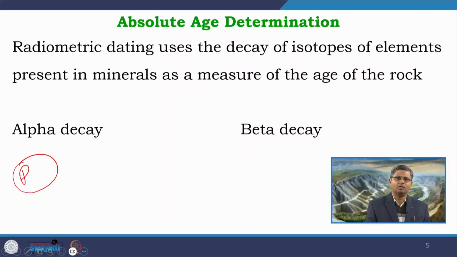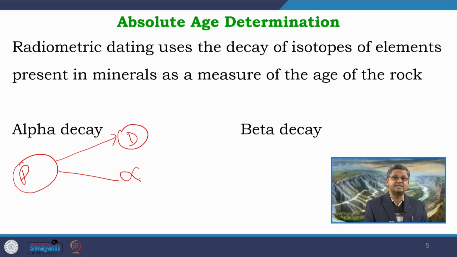Very commonly for absolute age determination there are two major decay processes which are directly used in the radiometric dating method. Number one is alpha decay and number two is beta decay. So, what is alpha decay? In alpha decay, from a parent isotope, say this is the parent isotope, we get a daughter isotope, and along with that an alpha particle is emitted.